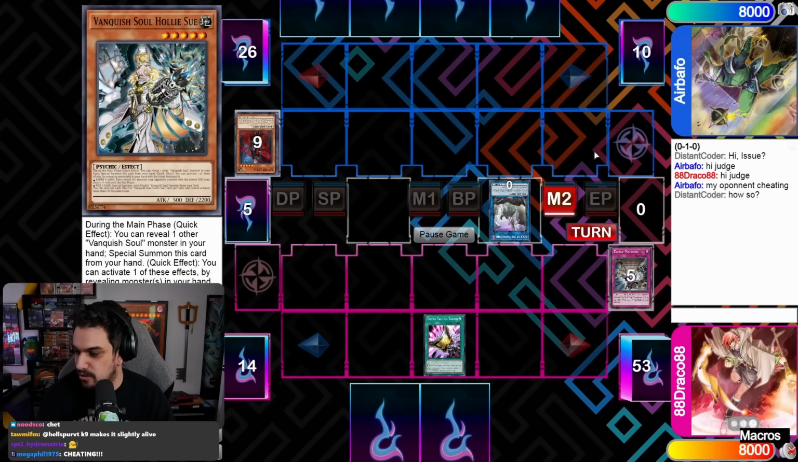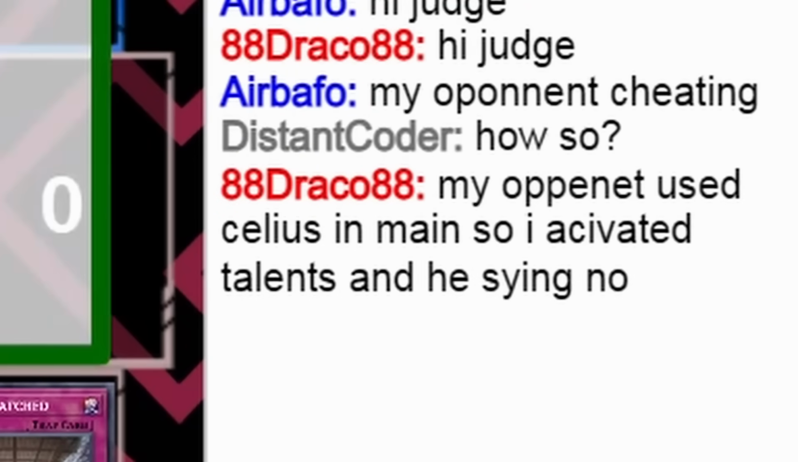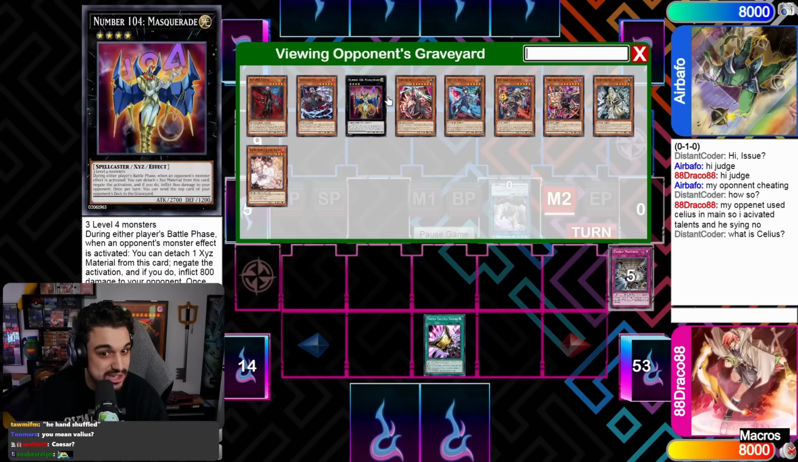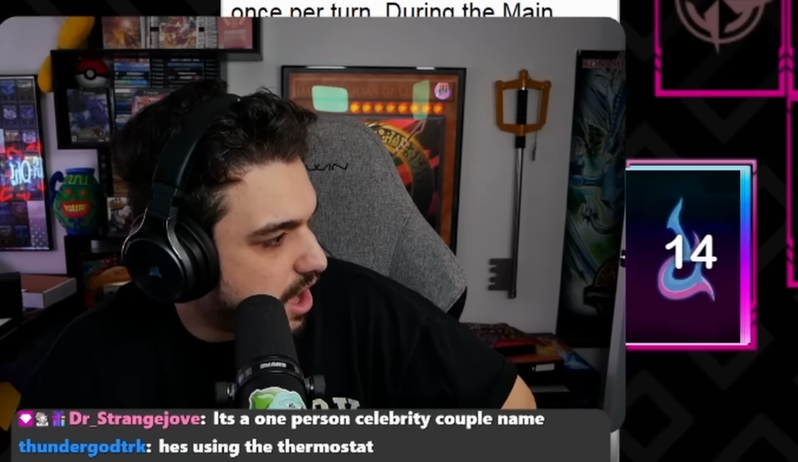Please explain how your opponent is cheating. My opponent used Celius in main, so I activated talents and he's saying no. Celius. What is Celius? I don't know a single card named Celius. Does he mean Caesar Vallius? We're just combining names now? Chat, look, it's Ranquisher. That's the new name of Rock of the Vanquisher. Oh, Caesar Vallius.